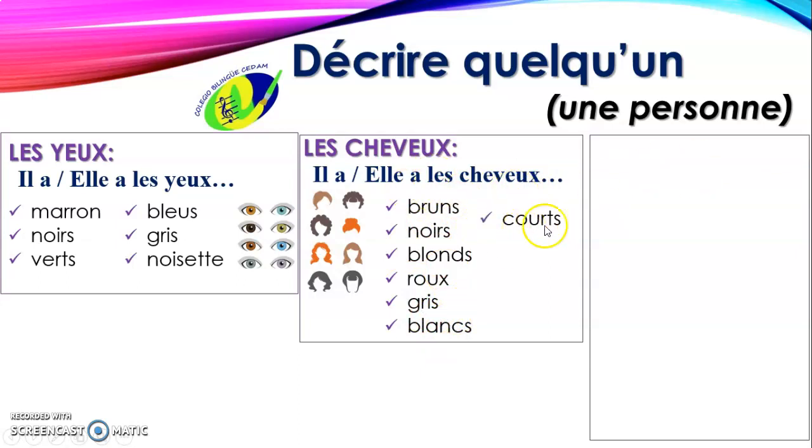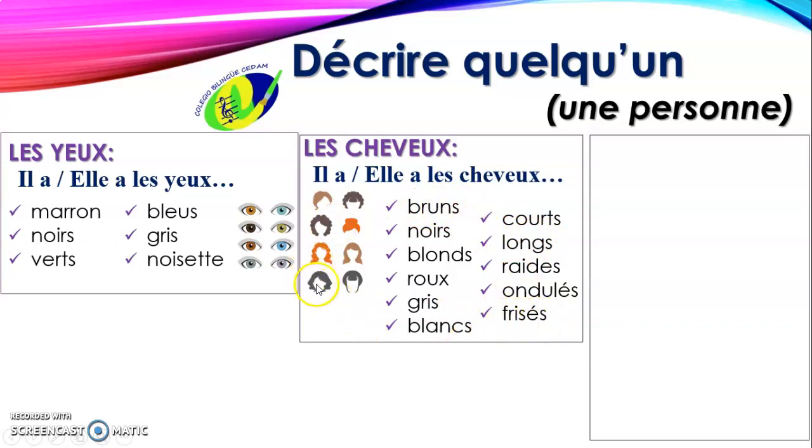And the shape. Il a les cheveux courts, short hair, longs, long hair, raides, straight hair, cabello liso, ondulés, wavy hair, ondulado, frisés, curly hair, rizado. So you can use the color and if it's short or long and the shape. And you can say, for example, if I'm going to describe this one that is here, I can say, elle a, or il a, depending if it's masculine or feminine, elle a les cheveux bruns, longs et frisés.